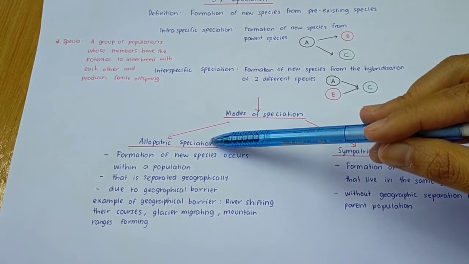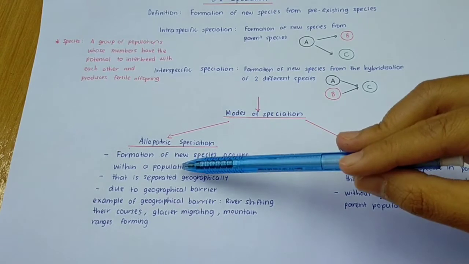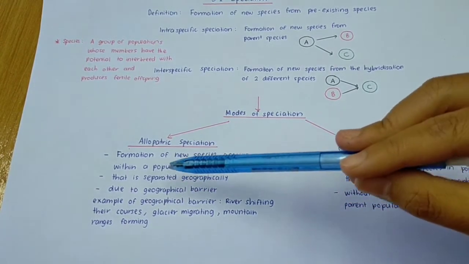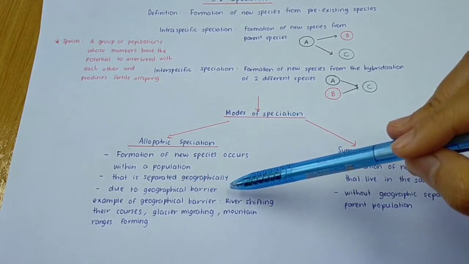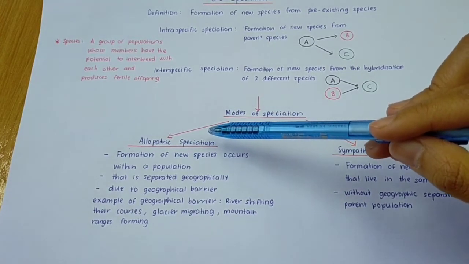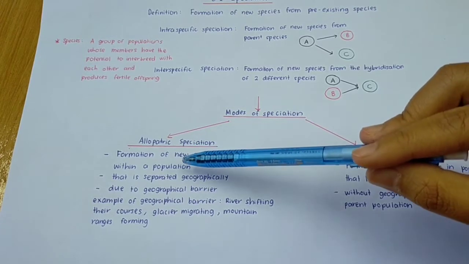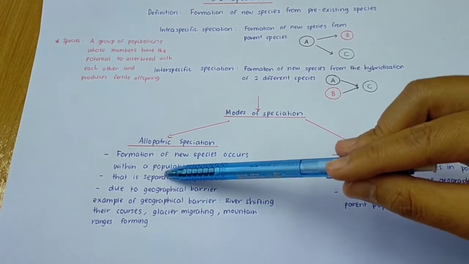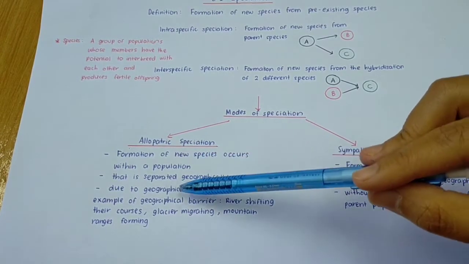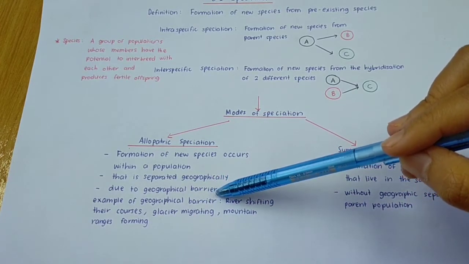So what is allopatric speciation? It is the formation of new species within a population that is separated geographically due to a geographical barrier. Secara ringkas, it involves the formation of new species, terbentuknya species yang baru, that occurs within a population that is separated geographically. Maksudnya dipisahkan secara geografi. Because of what? Due to a geographical barrier.